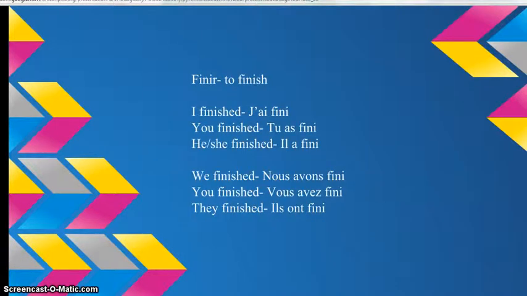So first of all, let's review the passé composé endings for regular verbs. Regular verbs contain verbs that end in ir, er, or re. If a verb ends in ir that conjugates with avoir, the passé composé form ends with a simple i. An example is the verb finir, to finish. If you wanted to say I finished, past tense, you would say j'ai fini.